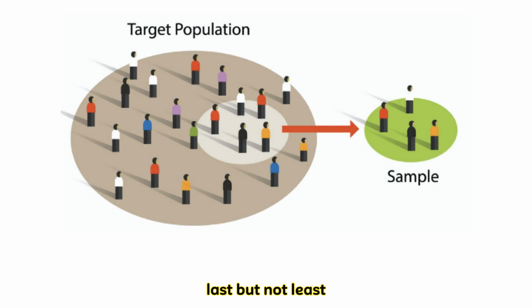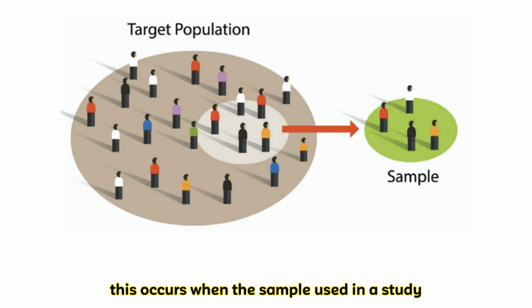20. Selection bias. Last but not least, we have selection bias. This occurs when the sample used in a study is not representative of the whole population, leading to skewed results.